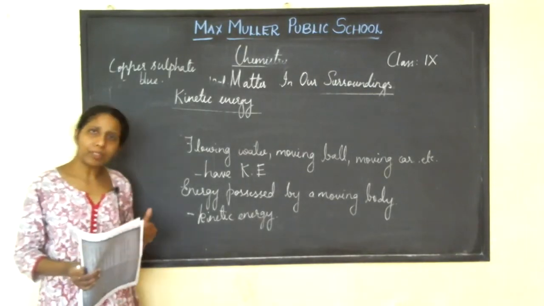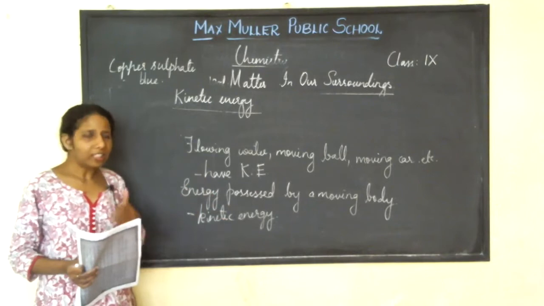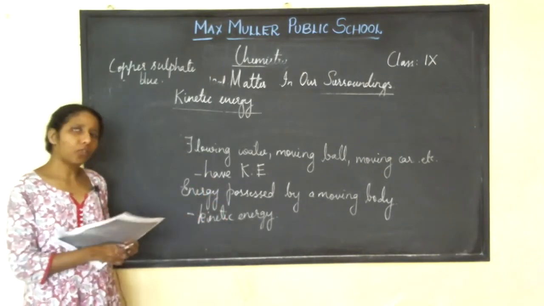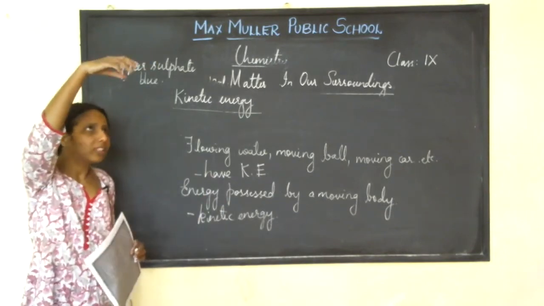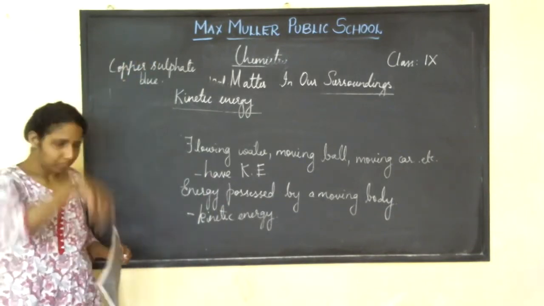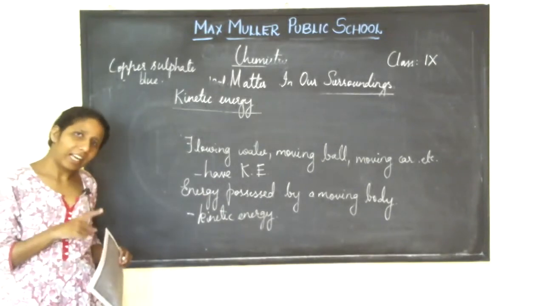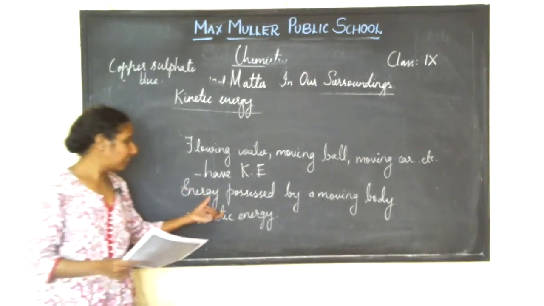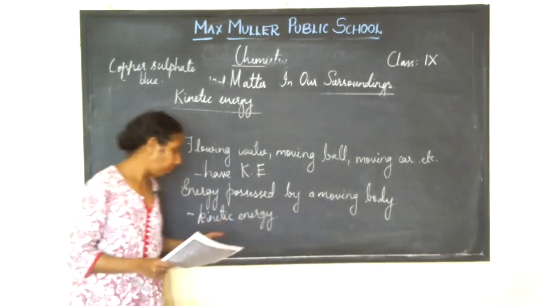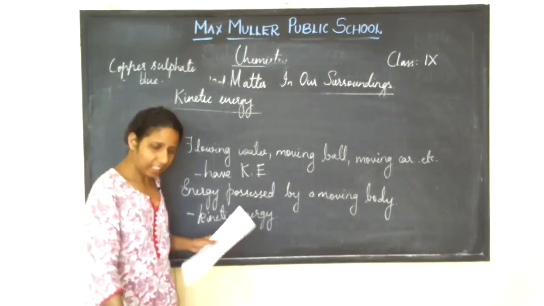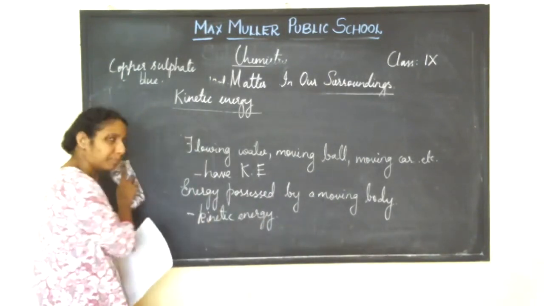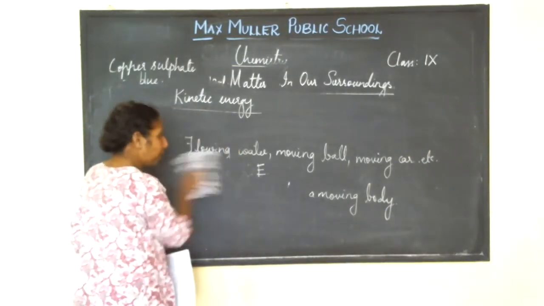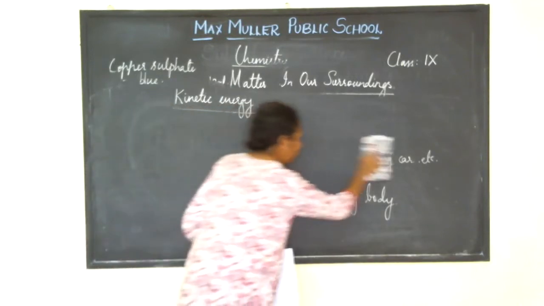Suppose a marble is moving, then a marble will have kinetic energy. If you drop a stone, that stone which is falling down will have kinetic energy. Do you people understand this? So what is kinetic energy? Energy possessed by a moving body is called as kinetic energy. I hope you people understood this. So any moving body will have kinetic energy.